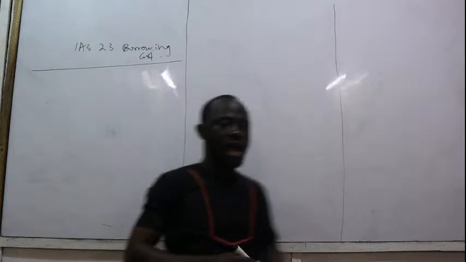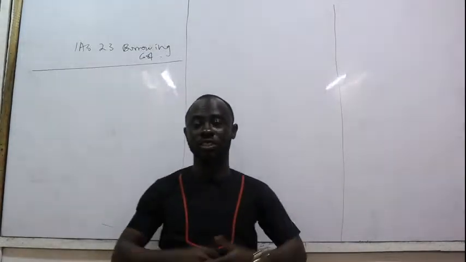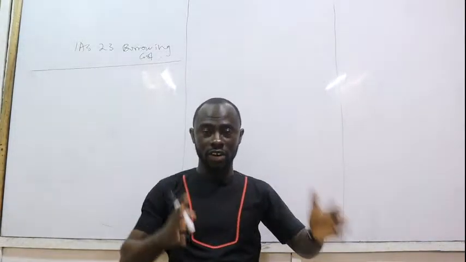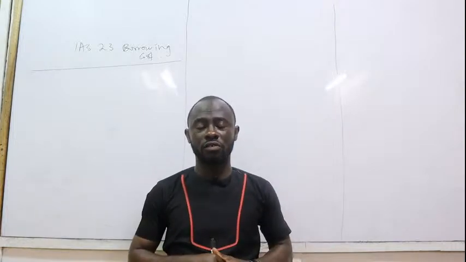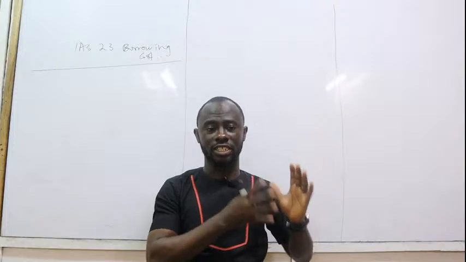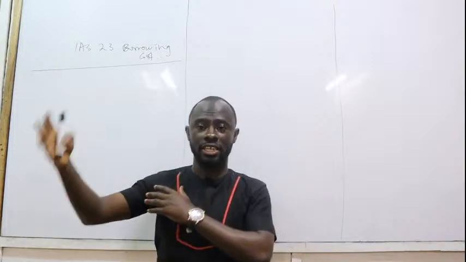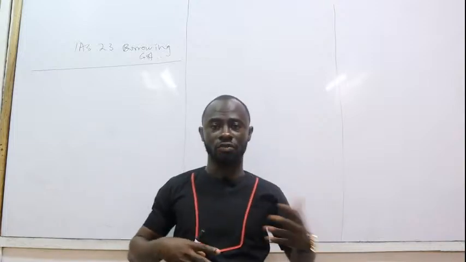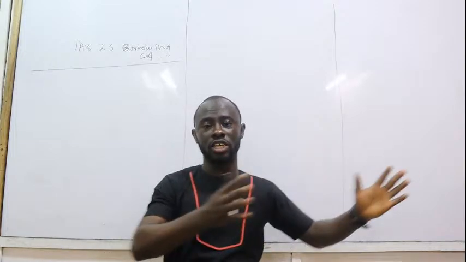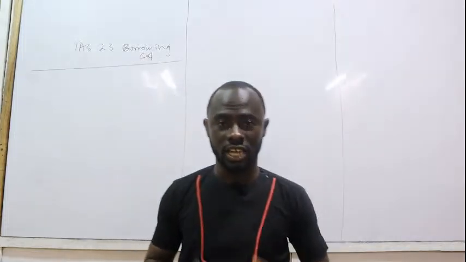So remember, I gave a list of the accounting standards and how they are interrelated and how we need to study them together. And we made mention of the fact that when it comes to the non-current assets, the standards there include IAS 16, IAS 20, IAS 23, IAS 40, IFRS 5. So these are all non-current assets accounting standards.